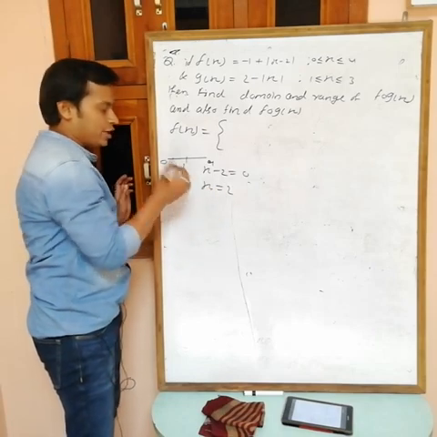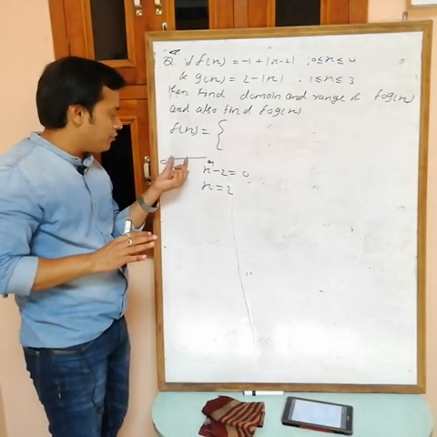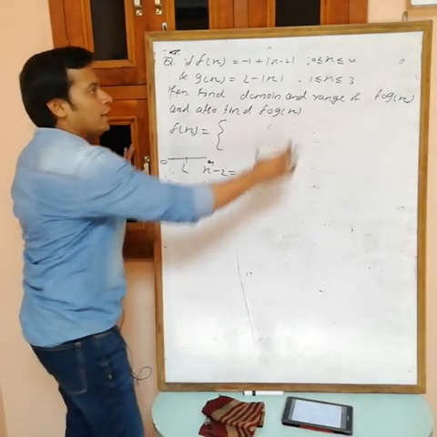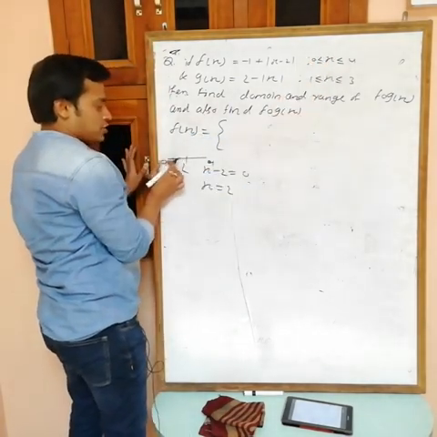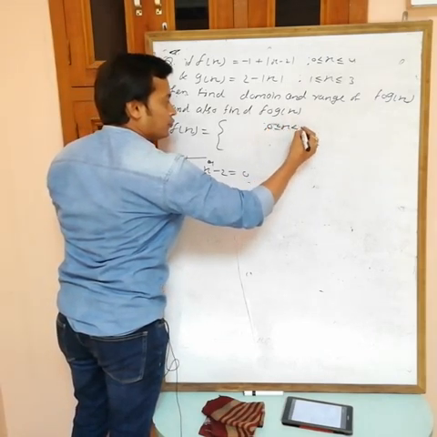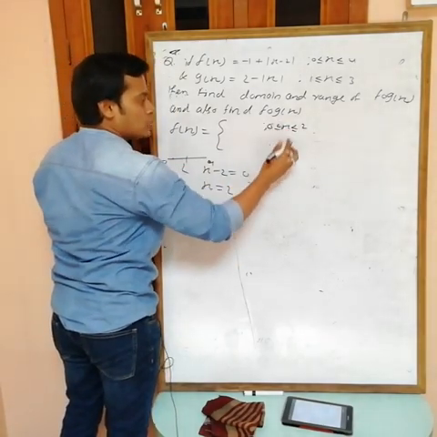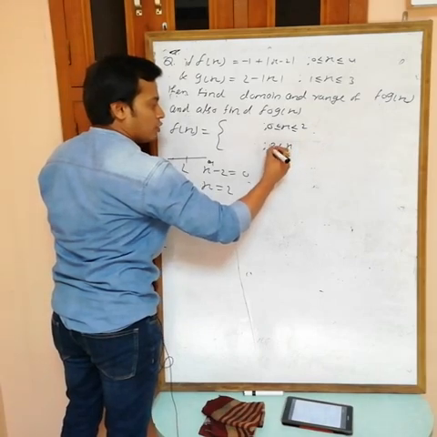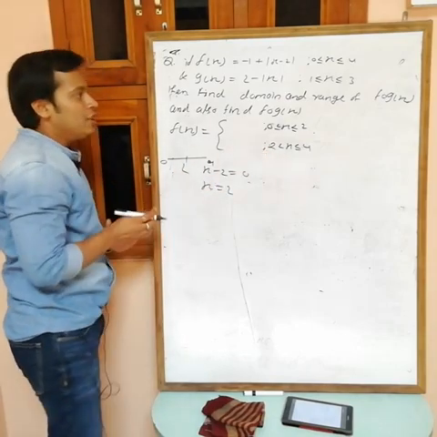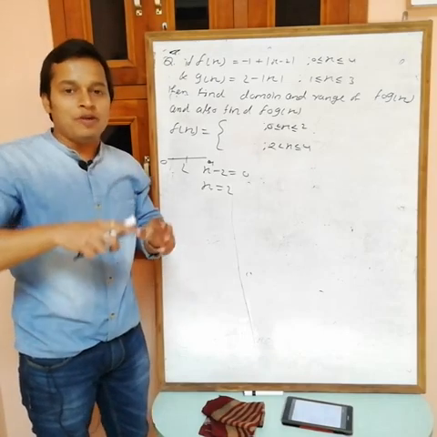Now when you put 2 in this interval, this is divided into 2 intervals. Now consider these 2 intervals separately. It means break this interval into 2 parts, 0 to 2 first, when x is taken from 0 to 2, and then 2 to 4. If you include 2 in this one, then you can't include 2 in the next one. So include 2 either in this one or in that one, anyone. Total value of x is 0 to 4, but I am breaking it into 0 to 2 and 2 to 4.